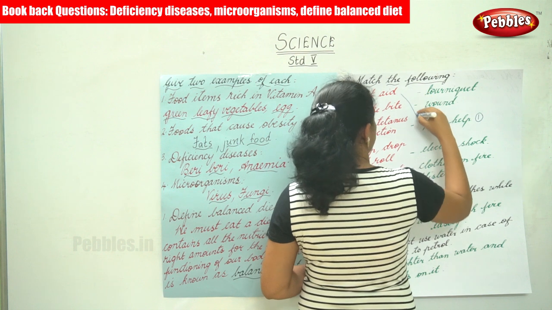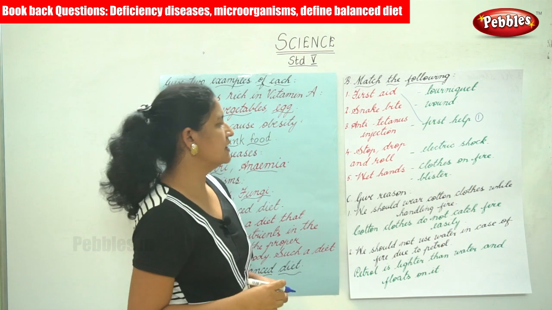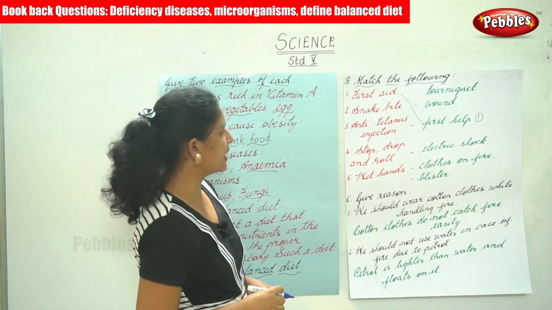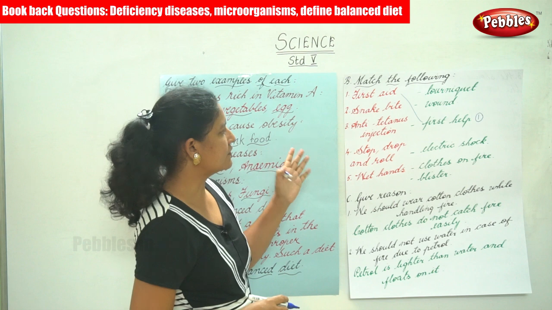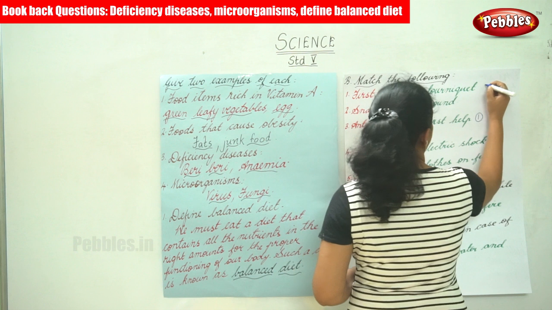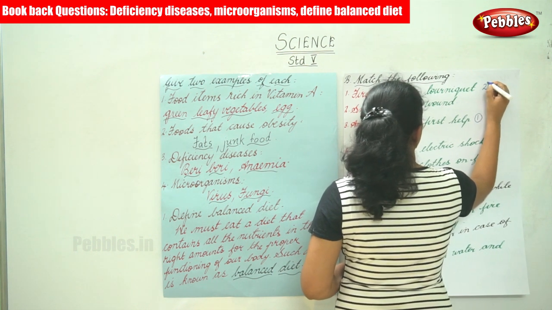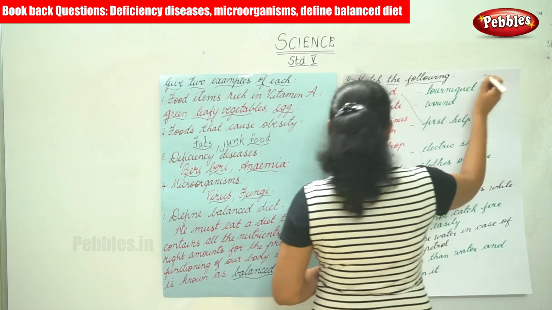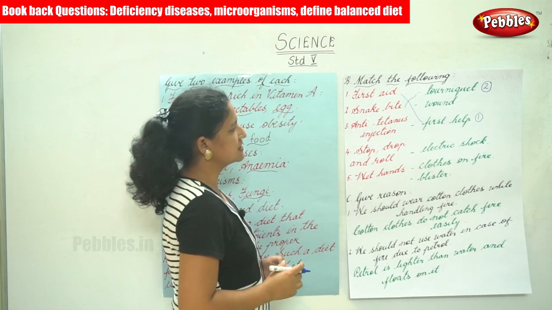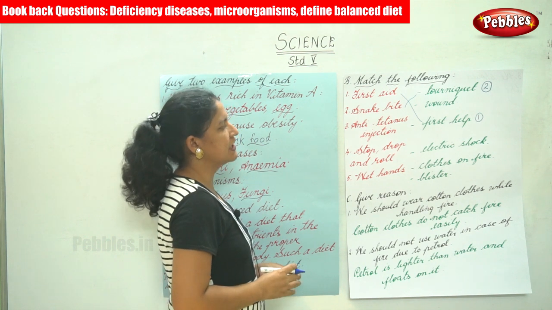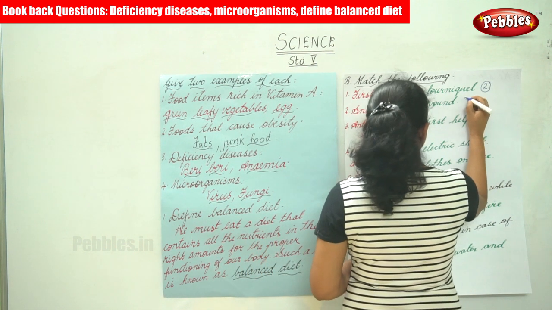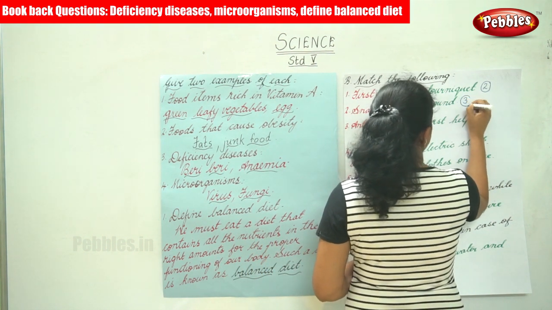First aid. The next is your snake bite. In case of snake bite, we have the tourniquet that is used to stop heavy bleeding. The next is your anti-tetanus injection. In case of a wound, we need to give an anti-tetanus injection. So that is the next answer.